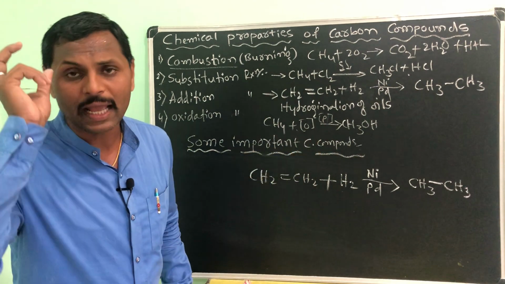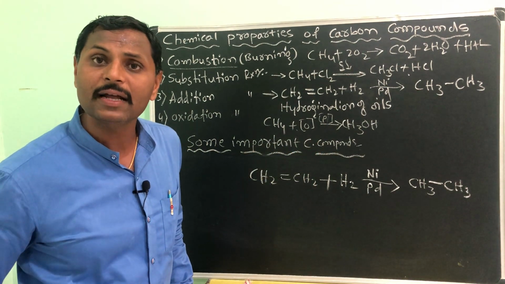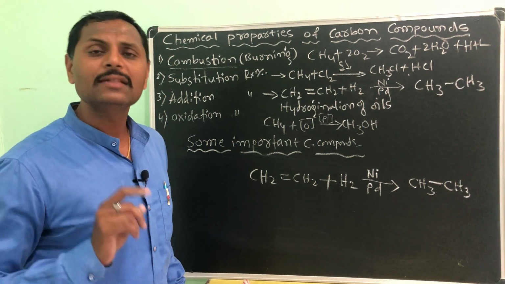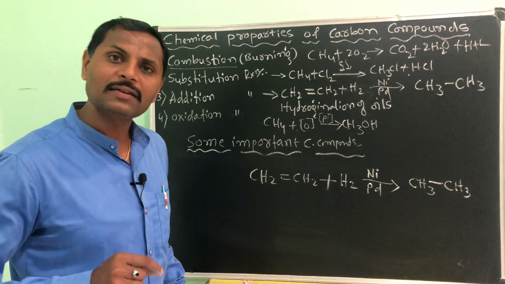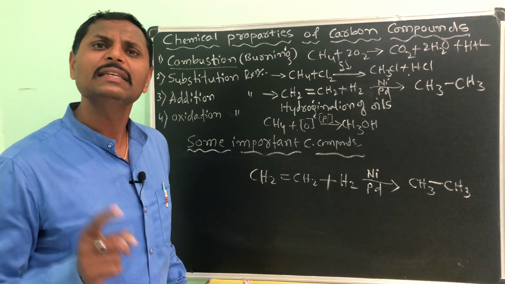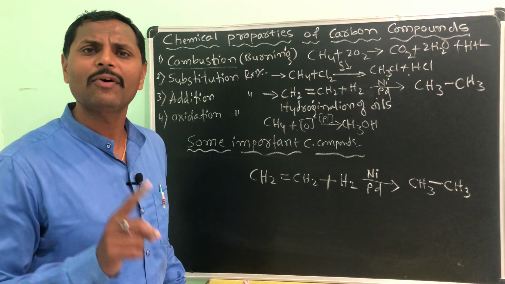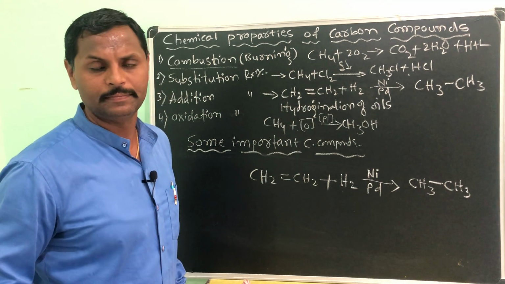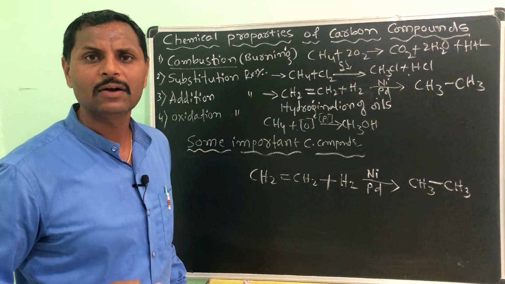There are two types of oxidation, partial and complete. Adding only a single atom of oxygen is called partial. If you add O2, then that is complete oxidation.